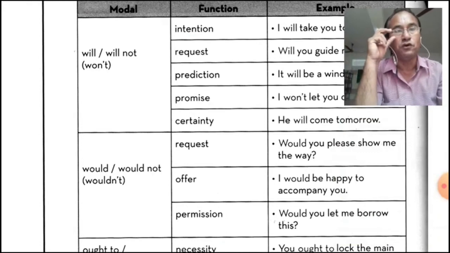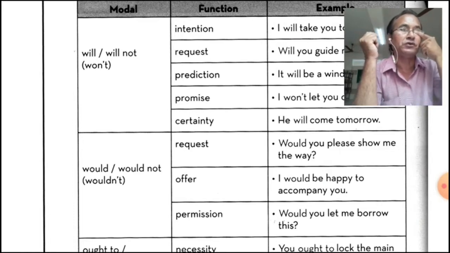Now here, would. It is the past form of will. If you want to use will in reported speech, then you will have to use would there. Request. Would you please show me the way? If you use would here, it shows more politeness. Would you? Then offer.